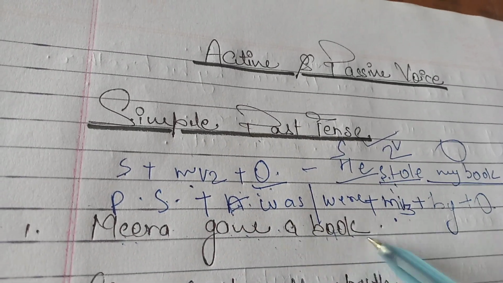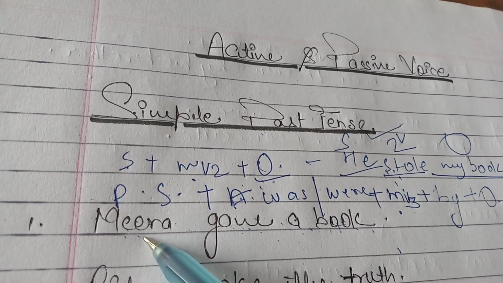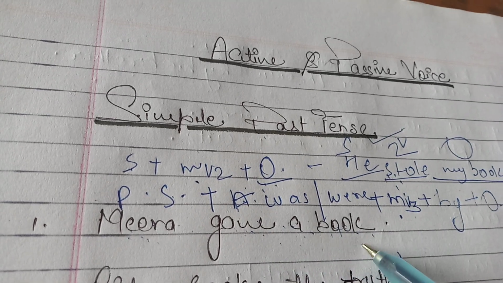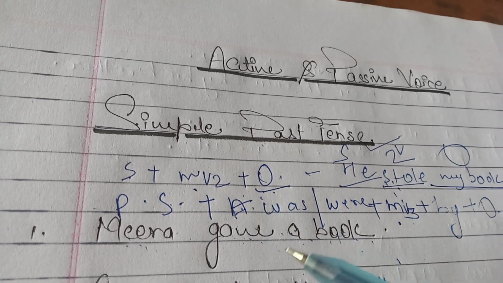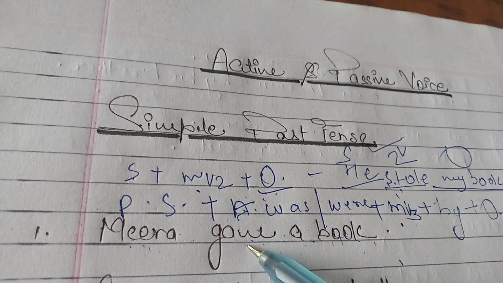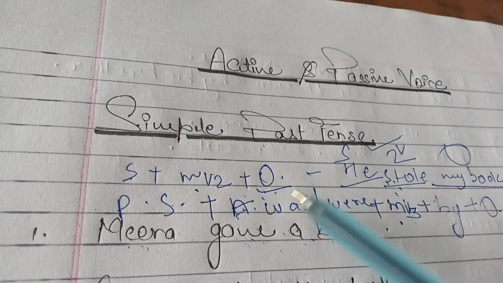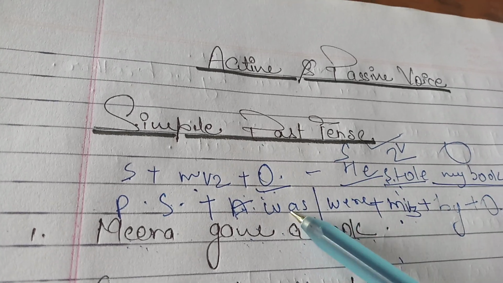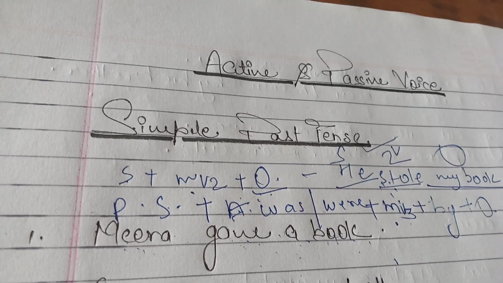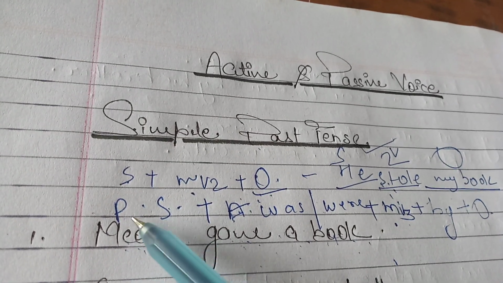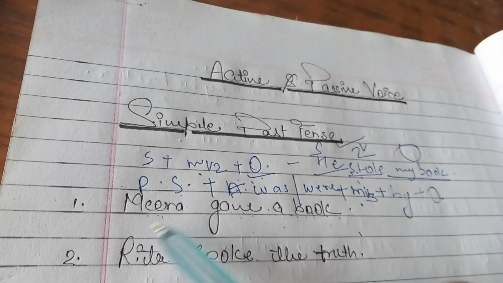Meera gave a book. Meera is the subject, gave is the main verb, a book is the object. So, you would see that there is no helping verb given. But we know the helping verb of simple past tense, that is was, were. So, we have to apply this was, were in the passive sentence. First of all, what we need? Passive subject, means object of active. So, a book,